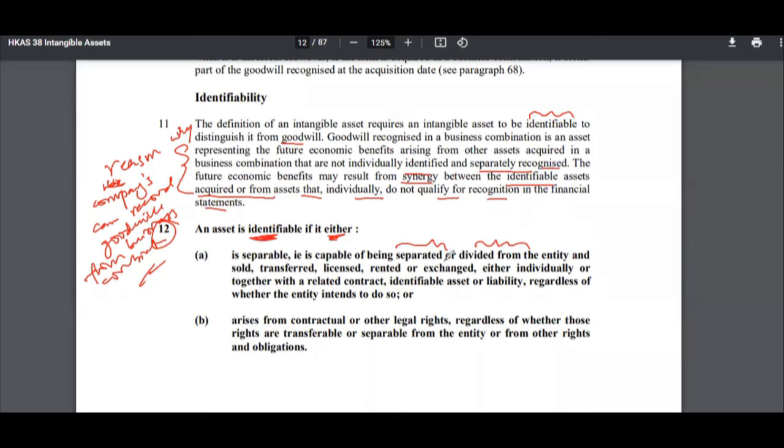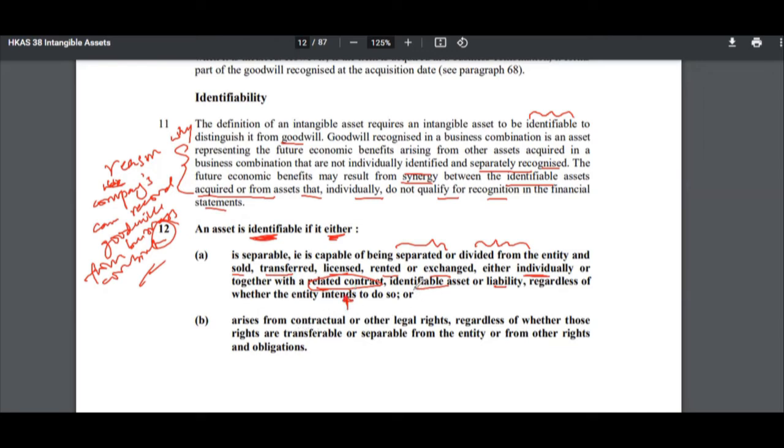So identifiability is basically something that is capable of being separated from the entity and sold, transferred, licensed, rented, or exchanged, either individually or together with a related contract, identifiable asset or liability, regardless of whether the entity intends to do so or not, right?